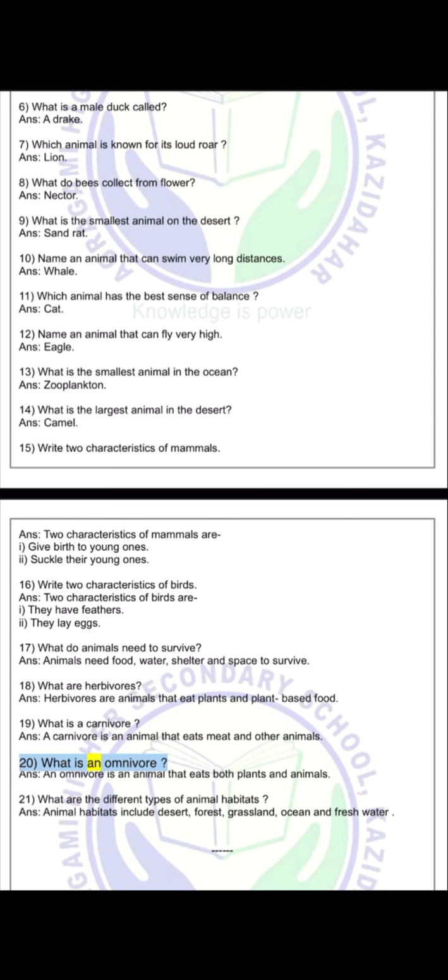20. What is an omnivore? Answer: an omnivore is an animal that eats both plants and animals. 21. What are the different types of animal habitats? Answer: animal habitats include desert, forest, grassland, ocean, and freshwater.